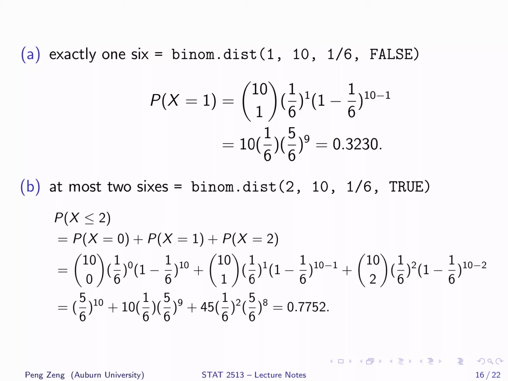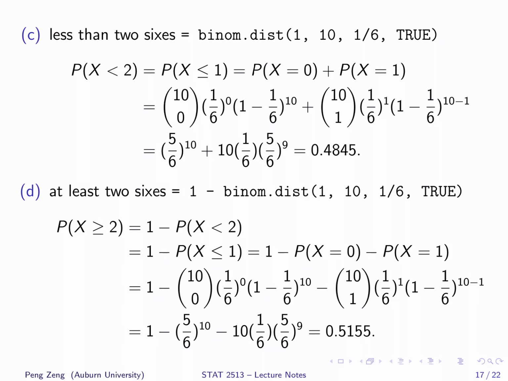For the second question, we want to calculate the probability of at most 2 sixes. This is the probability of x less than or equal to 2. It is a cumulative probability. When using Excel, the last argument is true. If we do the calculation by hand, x less than or equal to 2 means x equals 0, x equals 1, and x equals 2. We simply apply the formula for binomial distribution 3 times to get the probability of x equals 0, x equals 1, and x equals 2. The final answer is 0.7752.